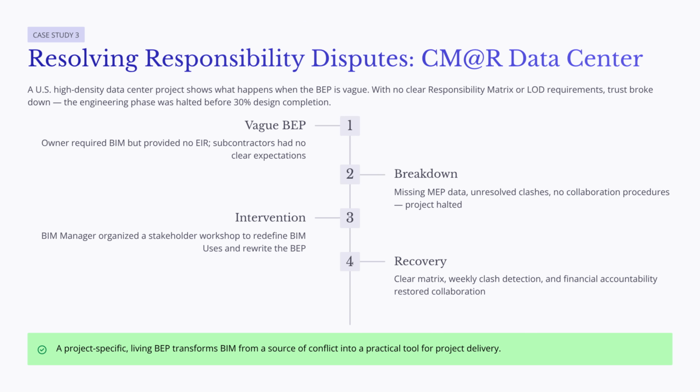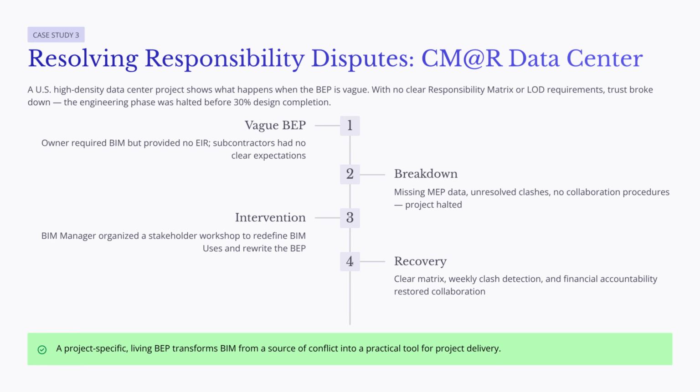It included a clear responsibility matrix, required subcontractors to assign BIM technicians, established weekly coordination meetings, and clarified financial accountability when installed work did not match the approved coordinated model. The lesson from this case is clear. A BEP should never be treated as a copied template.